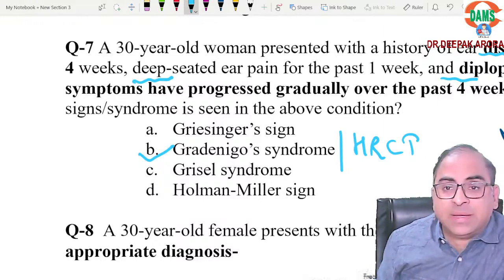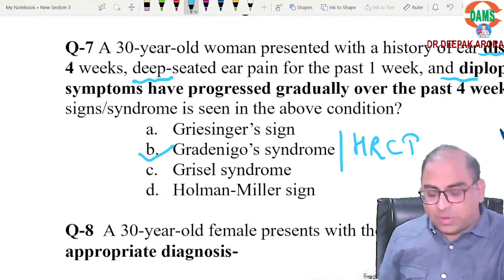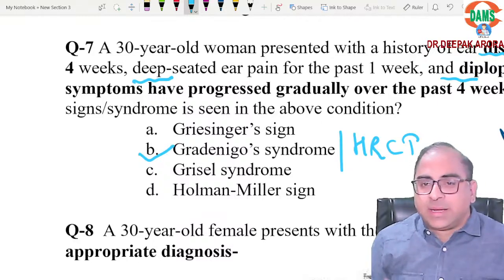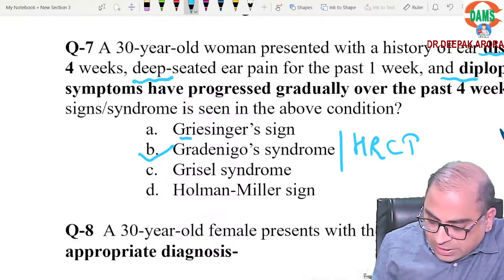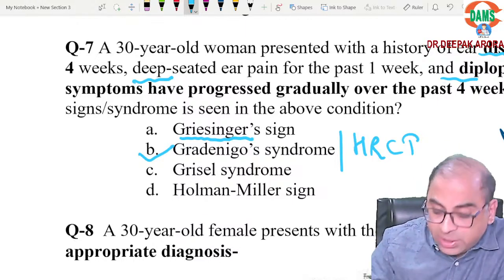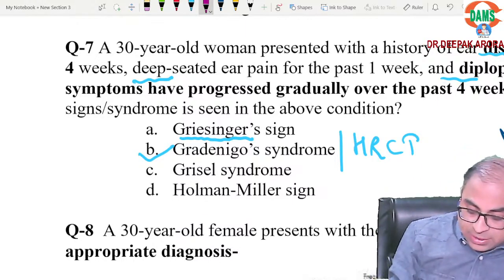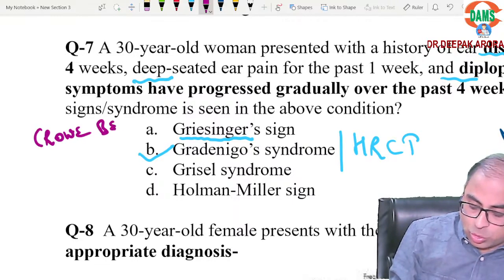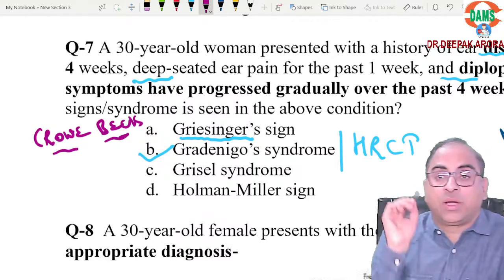Yes, everyone. Gray Turner sign. What is Gray Turner sign? One question will come from these four points. Gray Turner sign: edema over the mastoid. The one smart student, what will he do? He will also write Crowe sign. Either the examiner asks you on Crowe sign or Gray Turner sign.